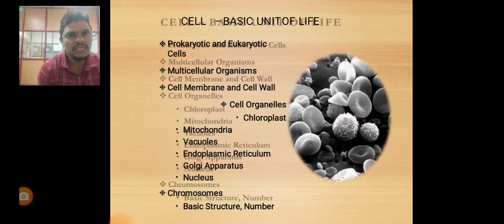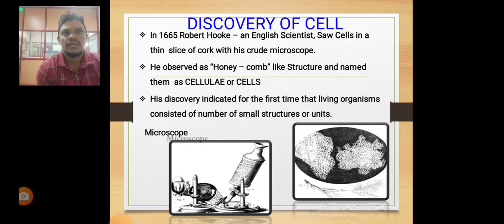Then another one is the multicellular organism: cell membrane and cell wall, cell organelles, chloroplast, mitochondria, vacuoles, endoplasmic reticulum, Golgi apparatus, nucleus, chromosomes. These are called the cell organelles, and these are the basic structures and numbers.